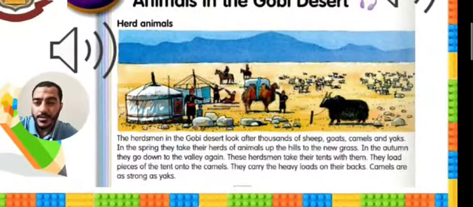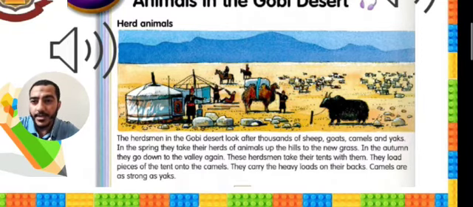Herd animals. We said that herd means group. The herdsmen, the plural of herdsman, in the Gobi Desert look after thousands of sheep, goats, camels, and yaks. So these are the animals in the Gobi Desert: sheep, goats, camels, and yaks. And of course, sheep is both singular and plural. There is nothing called sheeps.